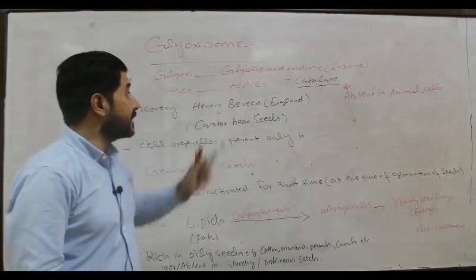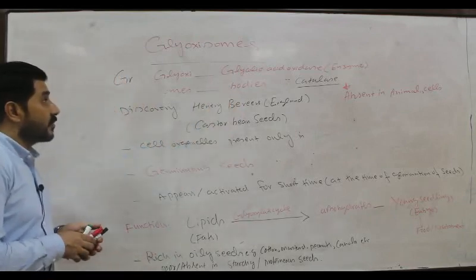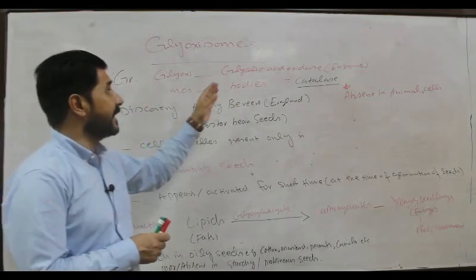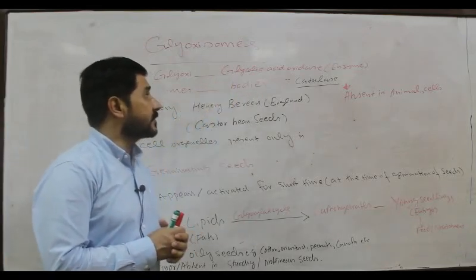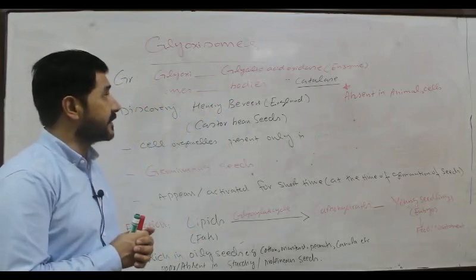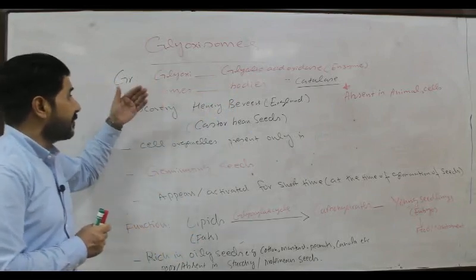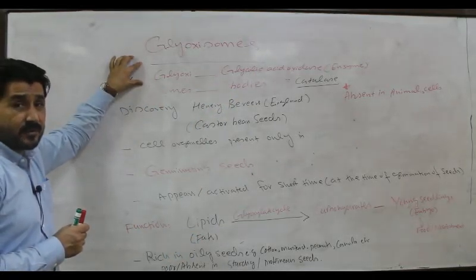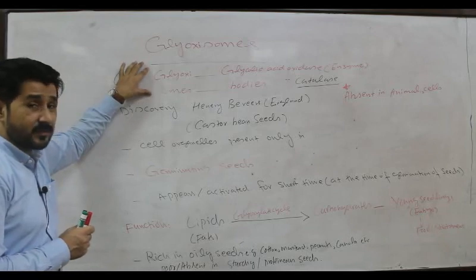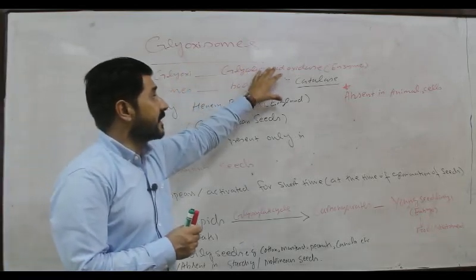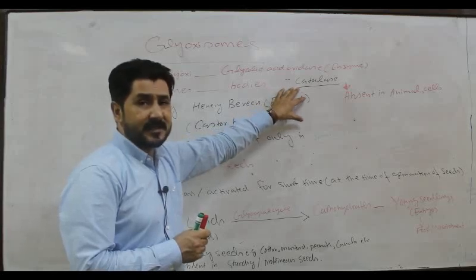So glyoxysomes are those organelles in plants which contain glycolic acid oxidase enzyme. Besides glycolic acid oxidase, from which it got its name, these bodies also contain catalase enzymes.